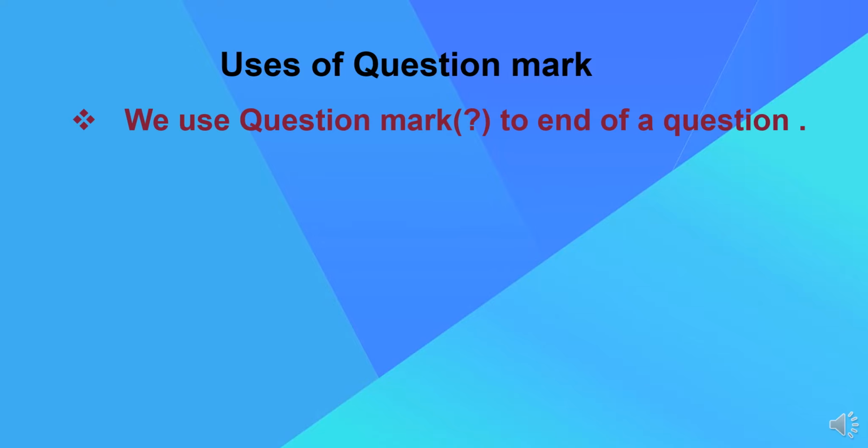So we use a question mark at the end of a question, and question means asking. When you are asking something to someone, who is her cousin, it is the question. So you can't read it, who is her cousin. No, it is not the proper pronunciation of this question.